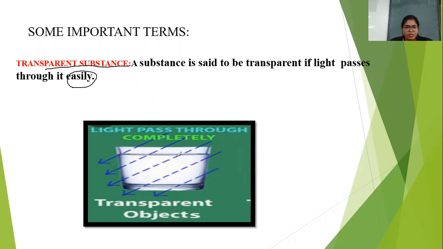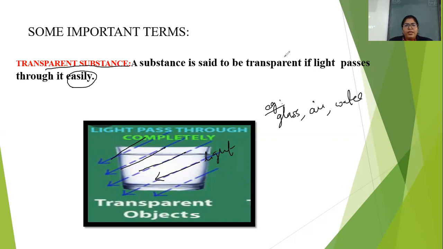See this figure, children. Here we have taken a glass of water, right? These arrow marks represent the light. Light is completely passing through it, easily. So it is a transparent substance. Many other examples we have. One we have discussed, that is glass, then air, water. All these come under transparent substances.